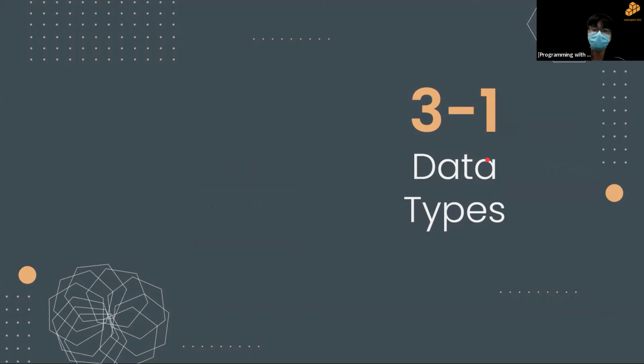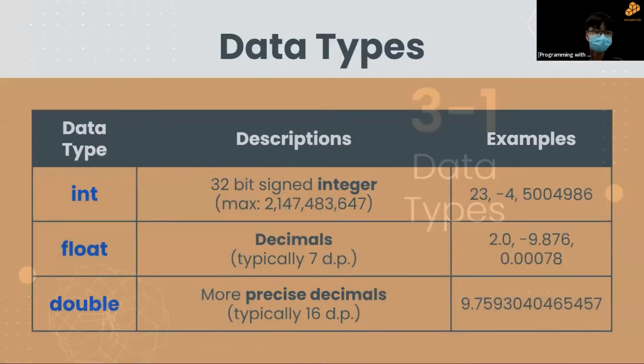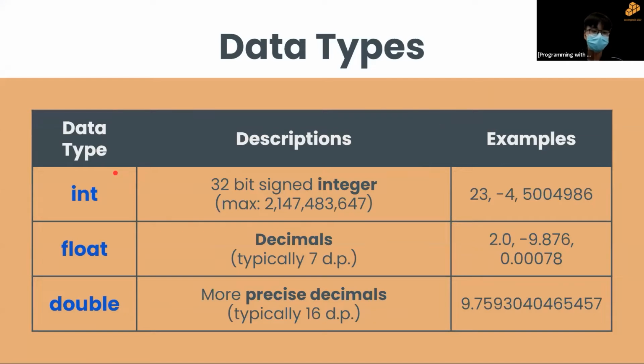So data types are essentially what kind of data C++ should look through and understand. I'll be explaining in more detail how this is useful slightly later on. But for now, we're going through 6 of some of the more basic data types. There are definitely more data types available, but since this is a beginner session, we will just stick to 6. So the first one we have is int. All the ones in the data type column, this is how you will write them in your code itself.